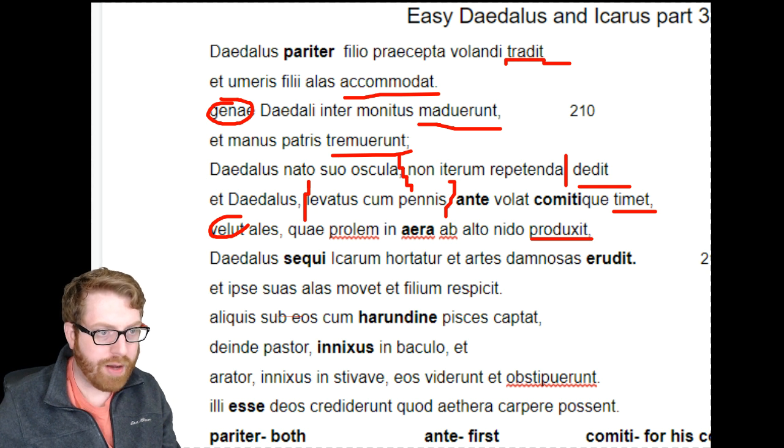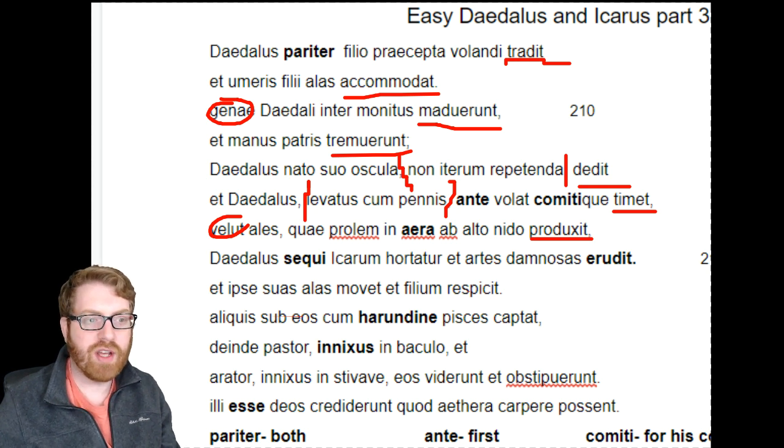All right. Now we come down here, and he's going to be doing a bunch of actions here really shortly. So we're going to have a bunch of short little sentences here. So Daedalus is going to hortatur. Notice that sequi is the infinitive, to follow. It ends in I because it's one of those weird deponent verbs that look passive but are active.